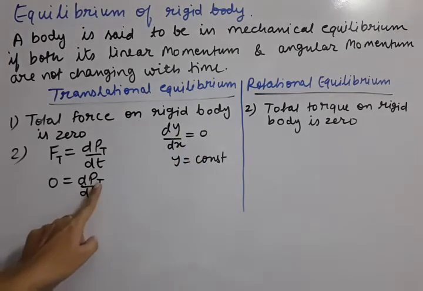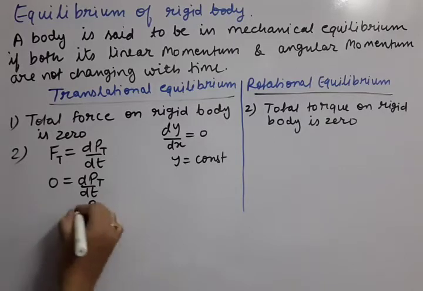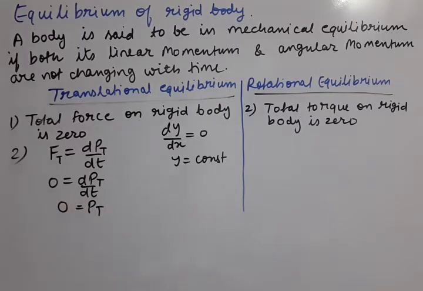So here also if dp by dt is 0, that means total momentum should be constant. Total momentum constant means if any event has taken place, then total momentum of the particles of the system should always be constant.